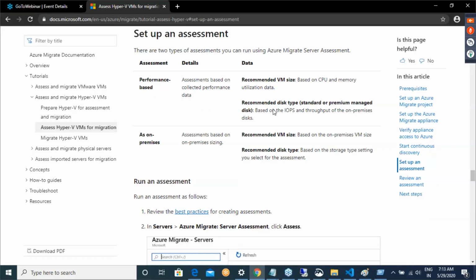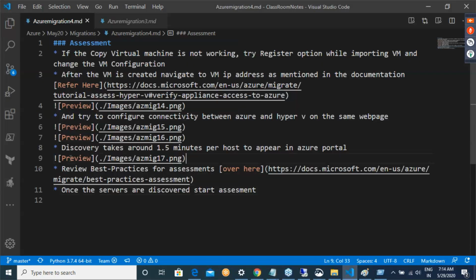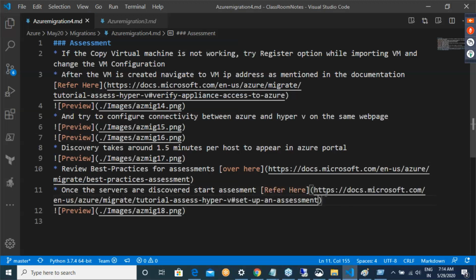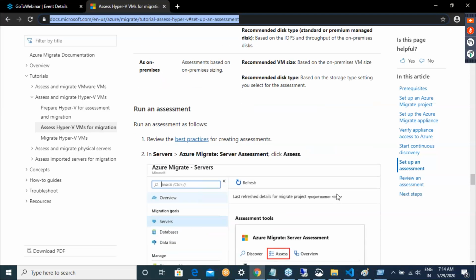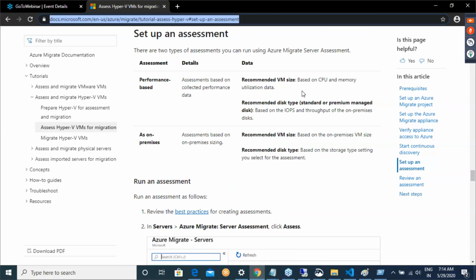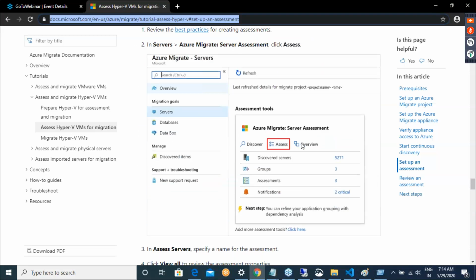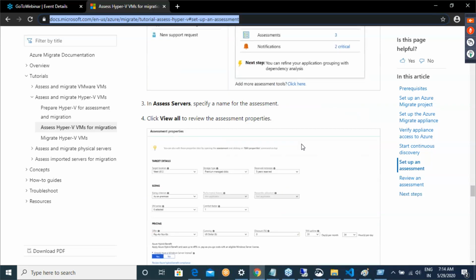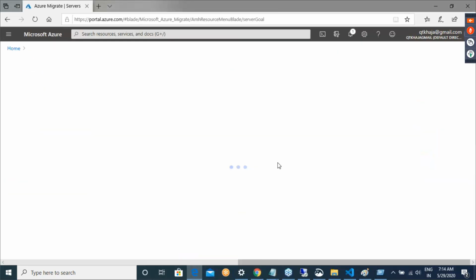To start that assessment, the first thing is we need to follow this documentation, which is setting up an assessment. If you look at setting up an assessment, there are two kinds of assessments. We are reviewing the stuff. Now you click on assess. I'll be doing all of this. I'm doing nothing but following this documentation. So I'll click on assess.